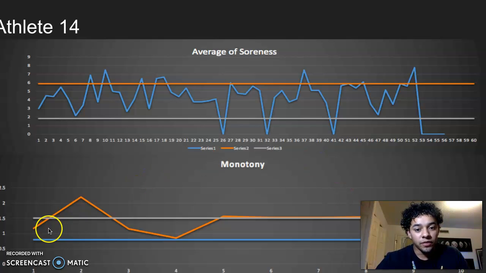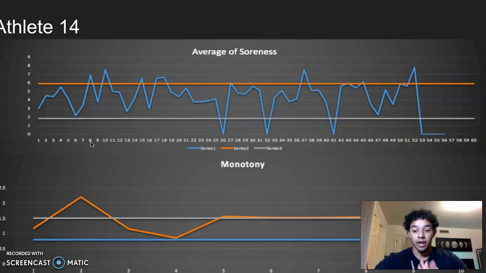Athlete 14, we've got monotony once again for a very long time at 1.5 and above. Okay, the training drops off right here. I'm thinking this might be maybe Thanksgiving break, fall break. We've got some break right here, but once athletes get back on campus, it remains at 1.5 and then falls off as the semester ends.